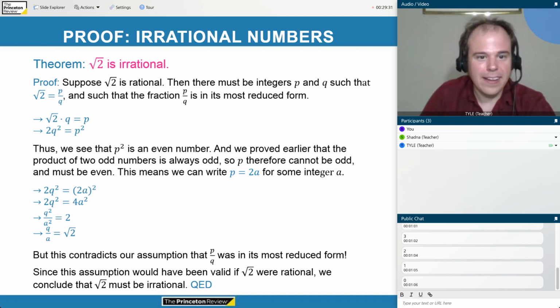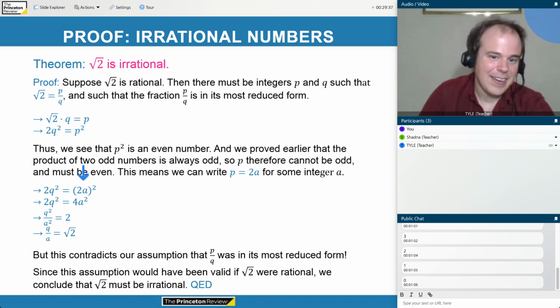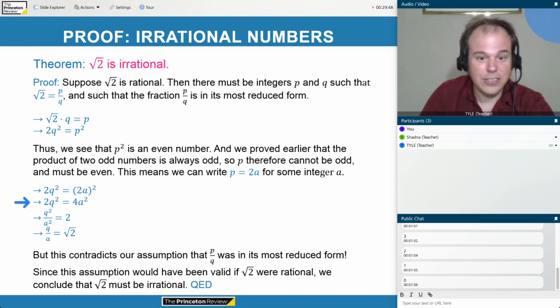So I can plug that definition into my formula. I can replace p by 2a since we now know that p is even. And that was one of the key steps here. So 2q squared equals 2a all squared. So 2q squared equals 4a squared. Okay, just distributing the square over the parentheses.